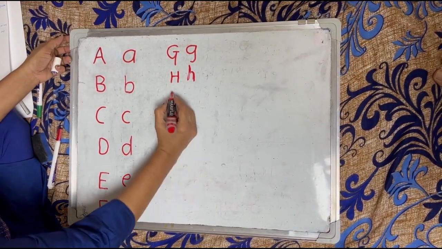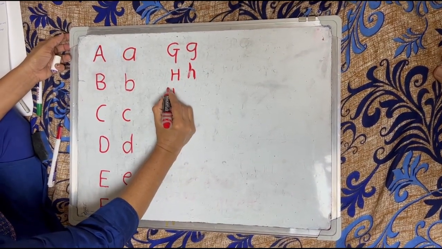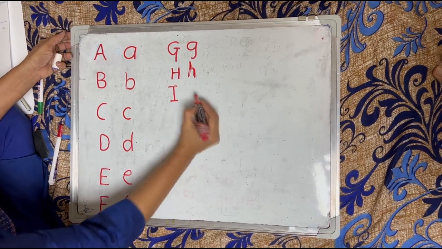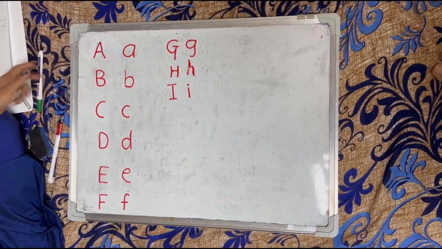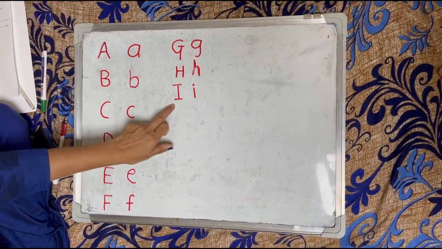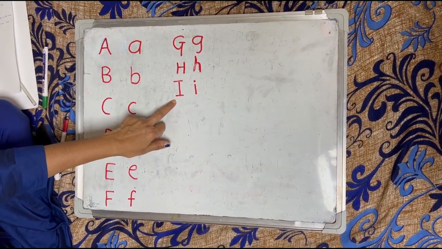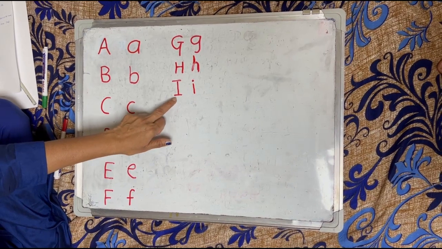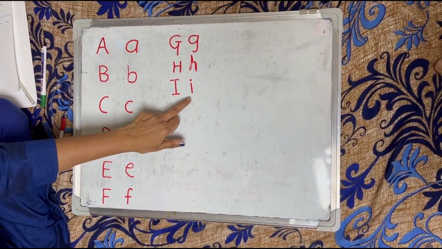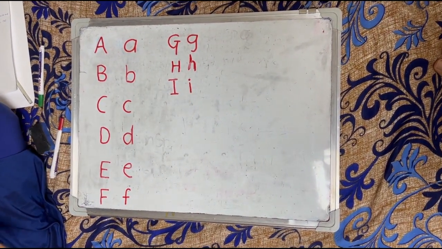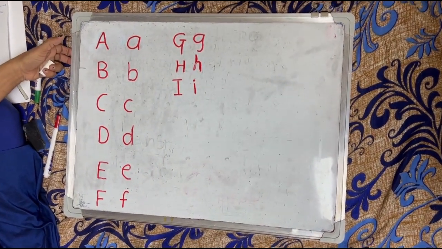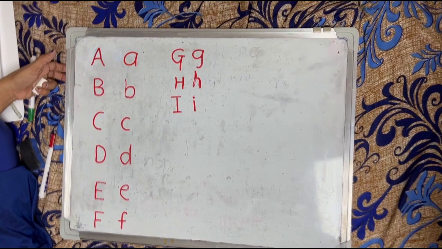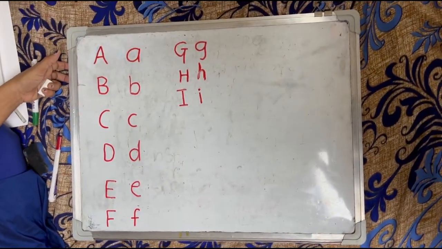Now, next letter is I. This is capital letter I and small letter i. I is the name of this letter. The phonic sound of letter I is E.